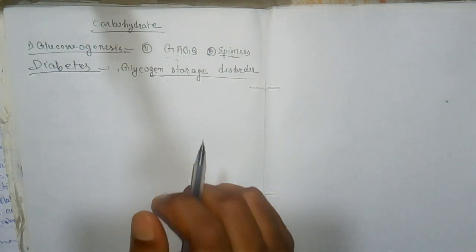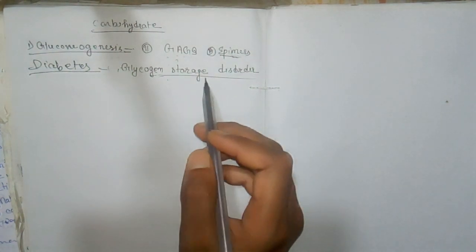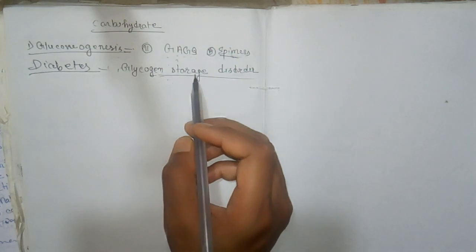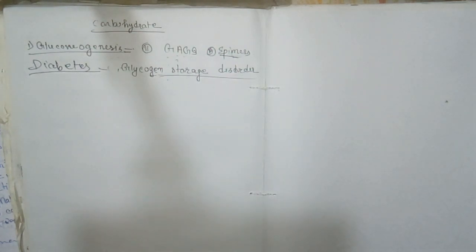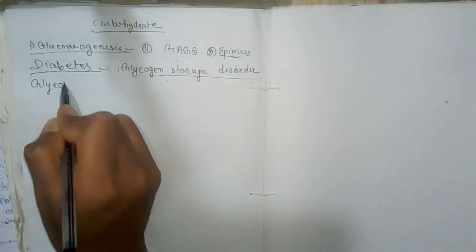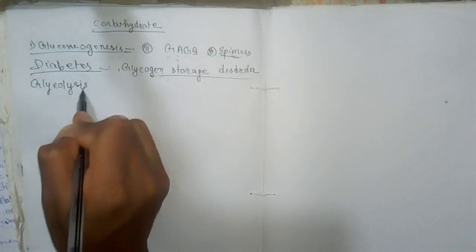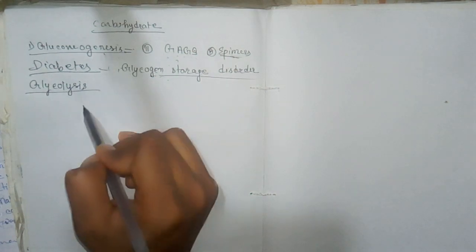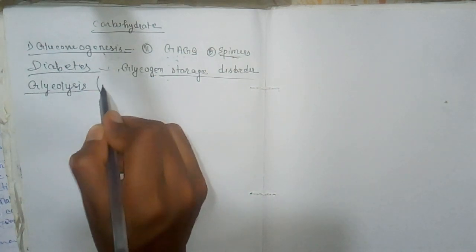So the next important topic from this chapter is glycolysis, also named the EMP pathway.